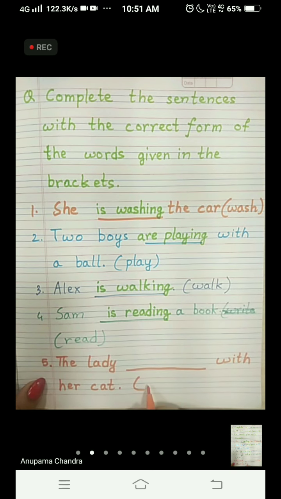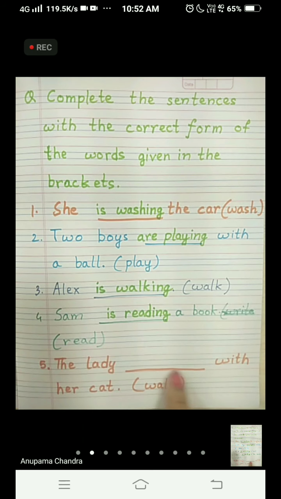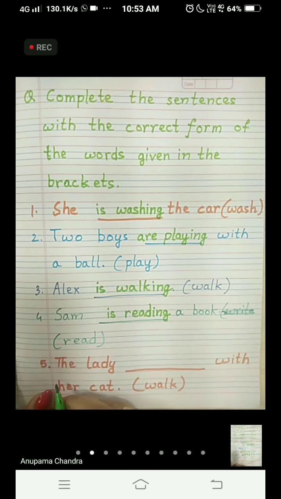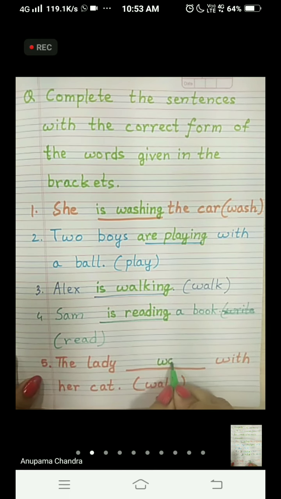In the bracket it is written walk. So the correct answer here will be, first you write walk.